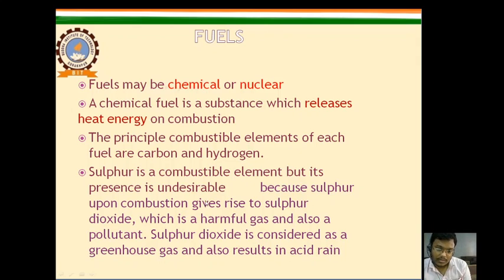So this gas is very harmful. That's why we are not using other elements like sulfur for the combustion process for getting heat energy. Basically, we use hydrocarbon fuels like petrol, diesel.